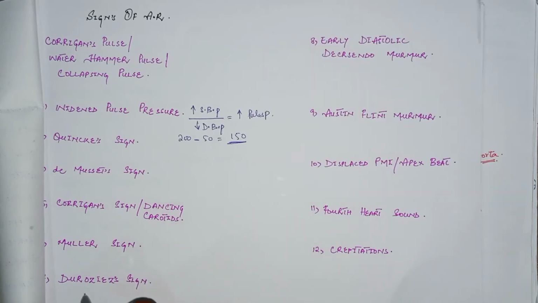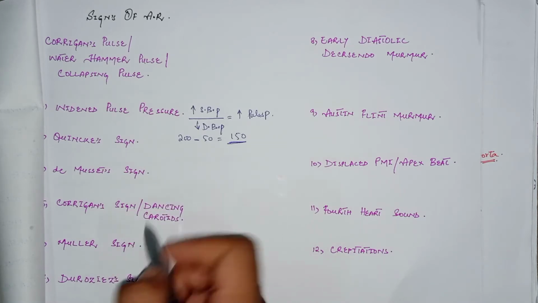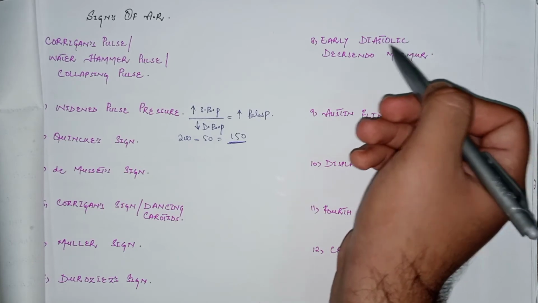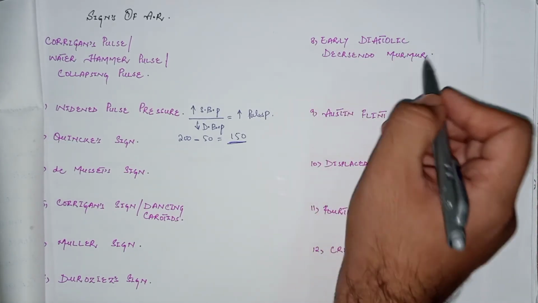The next is Duroziez sign. This is because of a pistol shot sound heard over the femoral arteries, and the reason is the same as we have discussed in the previous signs. Now come to the next few words about the murmurs in aortic regurgitation. The murmur is an early diastolic decrescendo murmur.